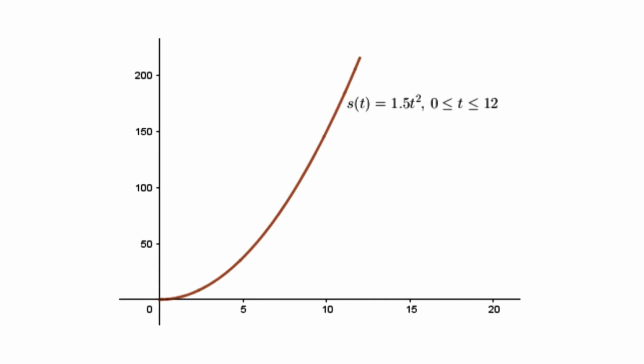With the discussion so far, let us reconsider the problem discussed in the session limit and intuitive approach. Suppose a car is driven such that after t seconds, 0 less than or equal to t less than or equal to 12, it is s of t equal to 1.5 t square meters from its initial position. That is, the distance covered after t seconds is given by s of t equal to 1.5 t square meters, 0 less than or equal to t less than or equal to 12.